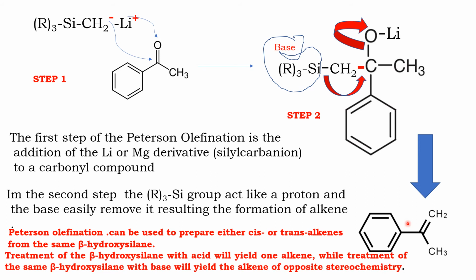Peterson olefination can be used to prepare either cis or trans alkene from the same beta-hydroxysilane. The condition is that if we use acid, it will give one alkene. If we use base, it will give the opposite stereochemical alkene, that is cis or trans. So depending upon the base or acid medium that we are using, we may get the stereo alkenes, that is cis or trans. Take down.